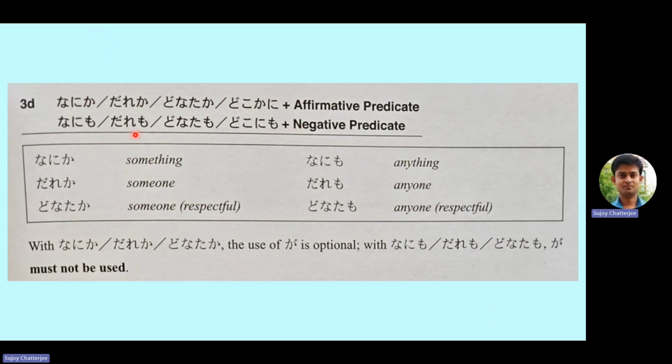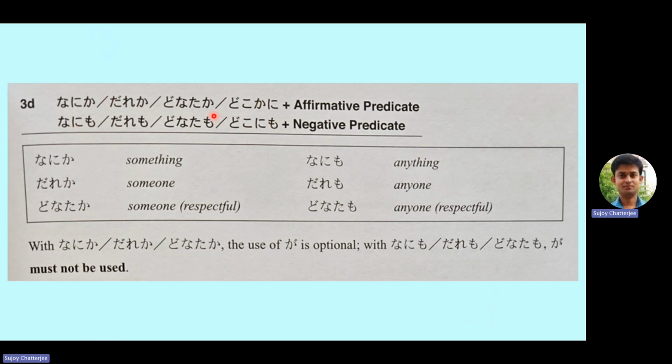These always go with a negative verb. So essentially, anything will become nothing, anyone will become no one, and anyone respectful will become no one. We will come to dokonimo and dokokani later, because these are a little bit different from the first three.